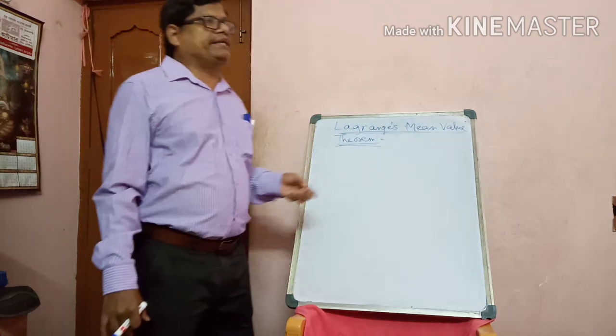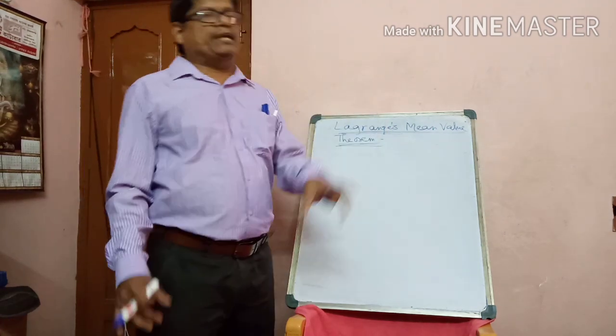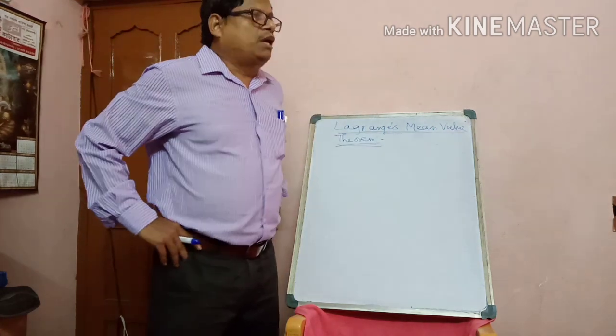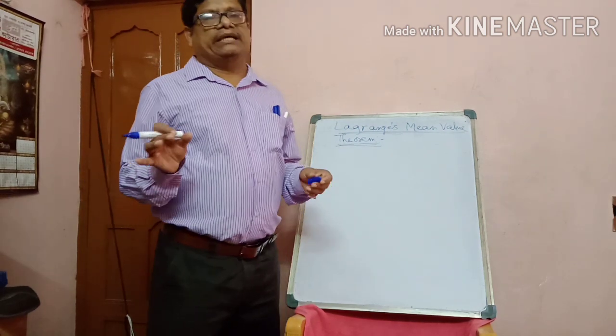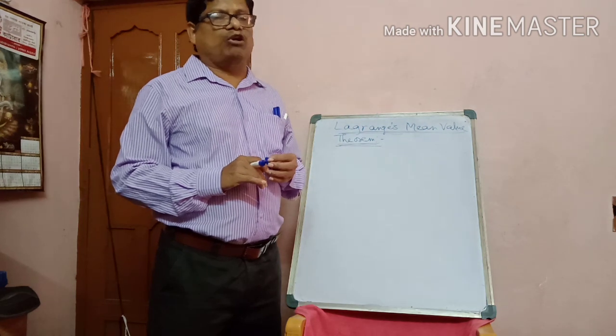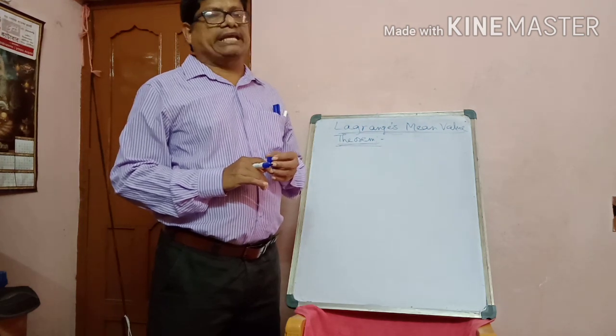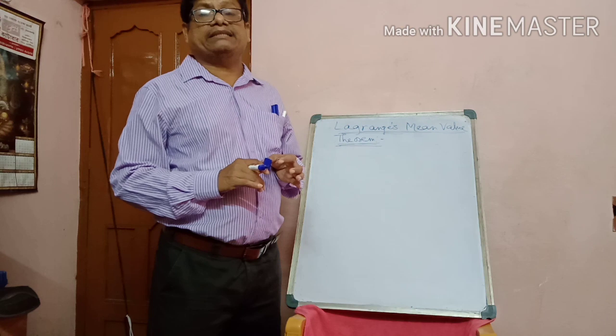Similarly, to verify the Lagrange mean value theorem, there exists at least one value of x, say x equal to c, such that f dash c equals f of b minus f of a by b minus a. Right?